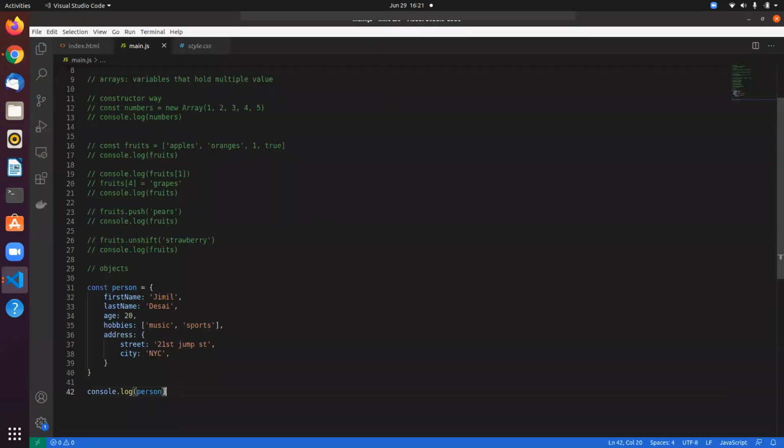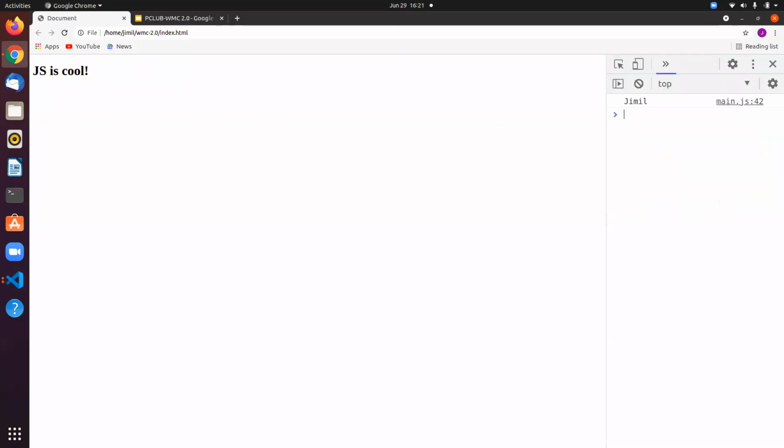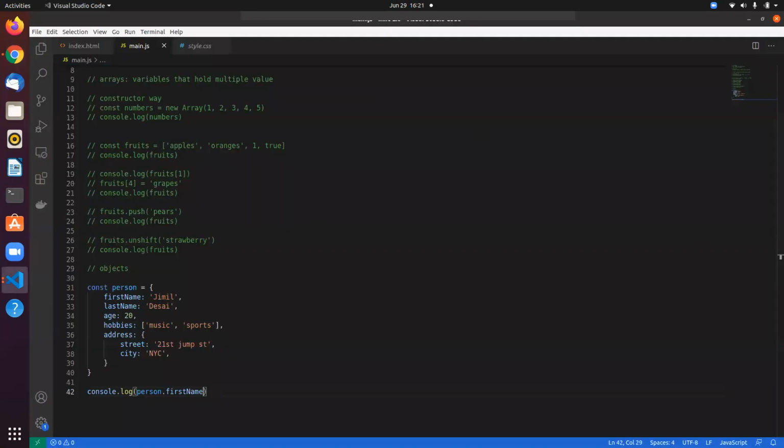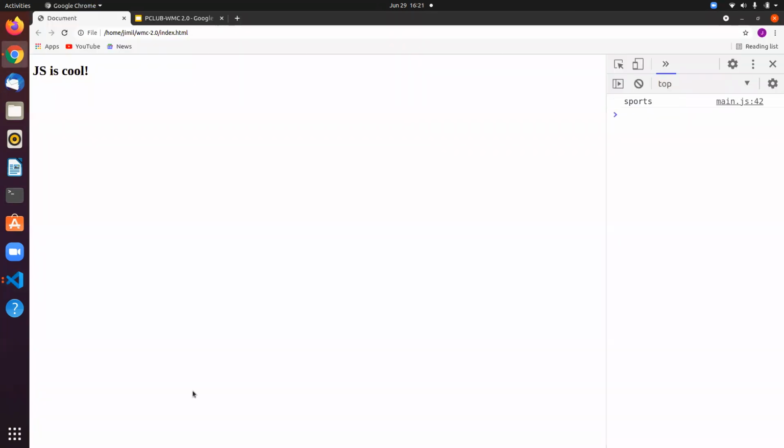If you want to access anything, if you want to print the first name, you can easily do so via the dot operator. If you do this, you can get the element inside of that. Print this, you get my name in here, right? So this is pretty simple, and if you want to access arrays, you can do something like hobbies of one and print sports.